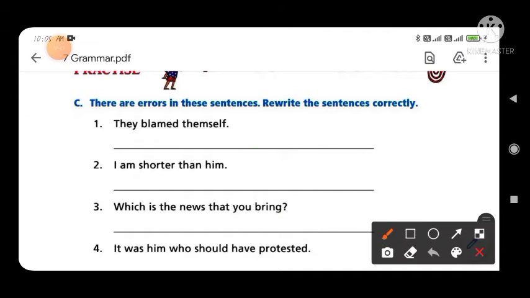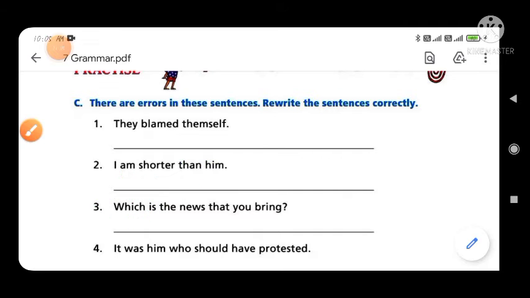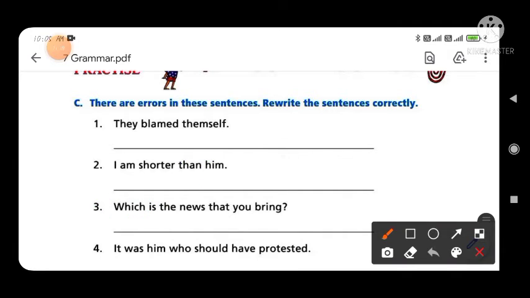Now third is: which is the news that you bring. So in place of which you have to write down what. Okay, and the sentence will be: what is the news that you bring. That's clear. Now option number 7: it was him who should have protested. So you have to write down he in place of him. Remove him, and in its place write he, and the sentence will be: it was he who should have protested. That's clear.